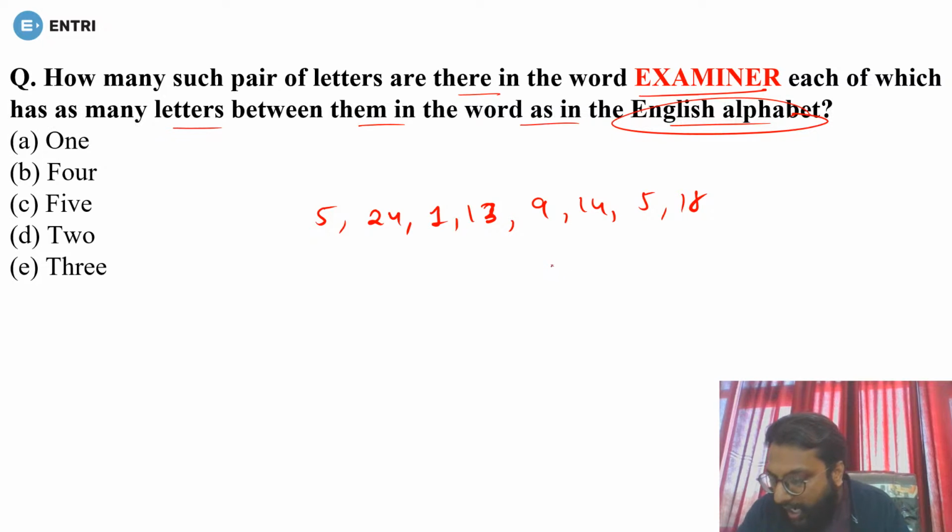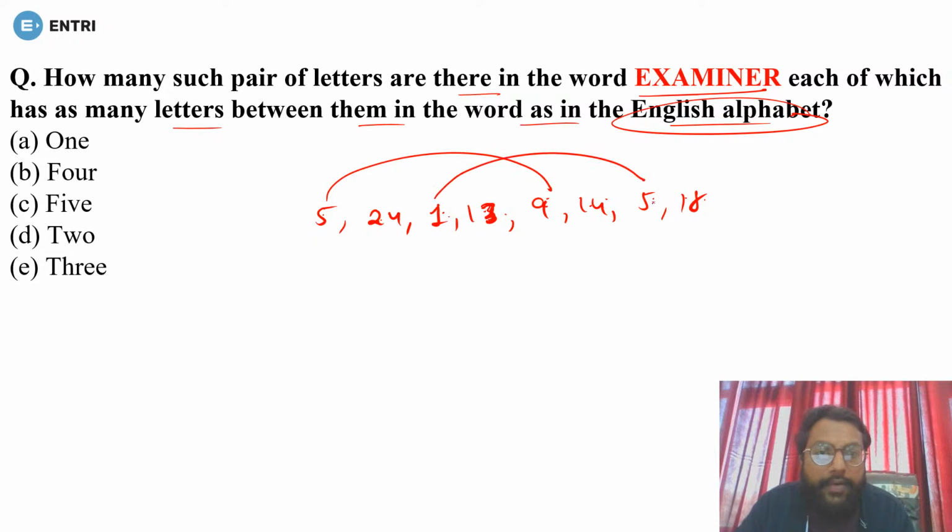I have to check only one thing: start from 5 and start counting. If you come to the same number as you are counting, it will be one pair. Like 5, 6, 7, 8, 9. This will be a pair. 10, 11, 12. Other than that, there is no pair after 5. Now 24, 25, 26, 1, 2, 3, no pair. Now from 1, 2, 3, 4, 5. This is also a pair. 13, 14, 15, 16, 17, no pair. 9, 10, 11, 12, no pair. 14, 15, no pair. Now start checking backward.